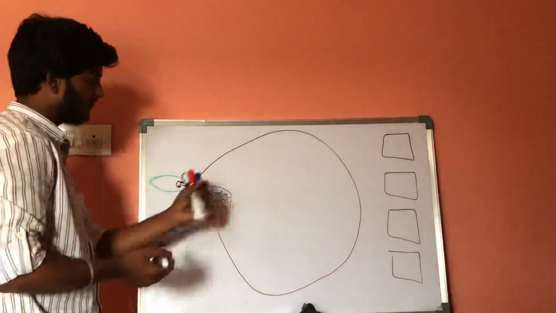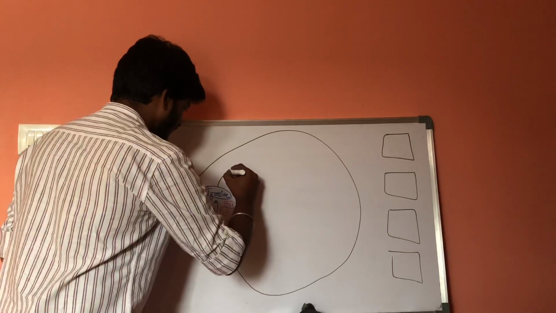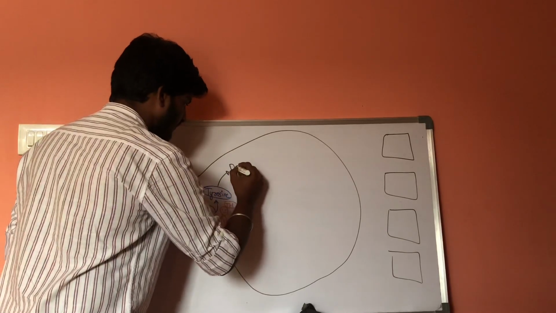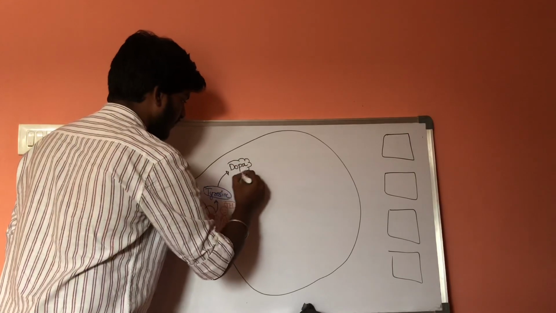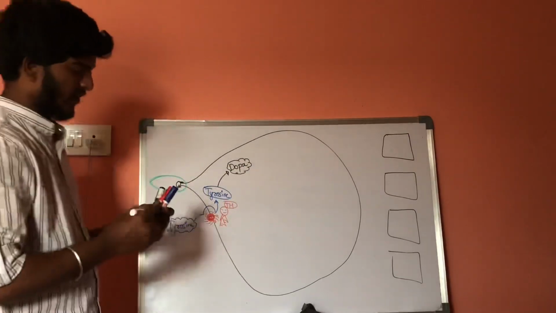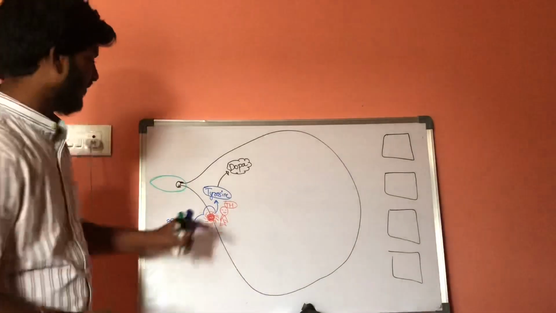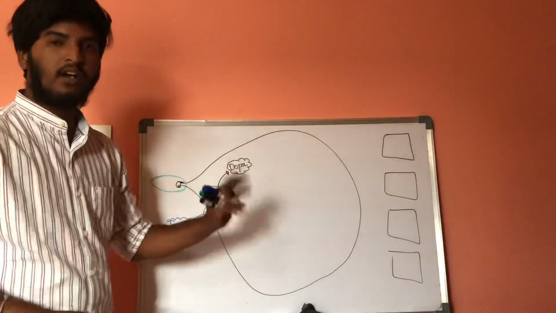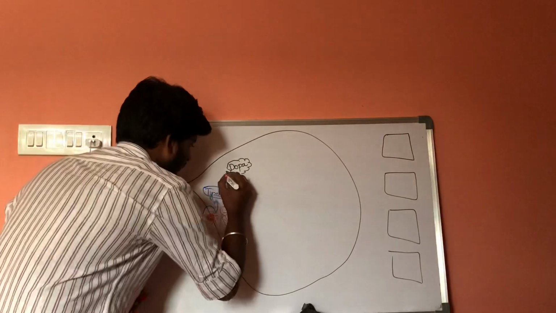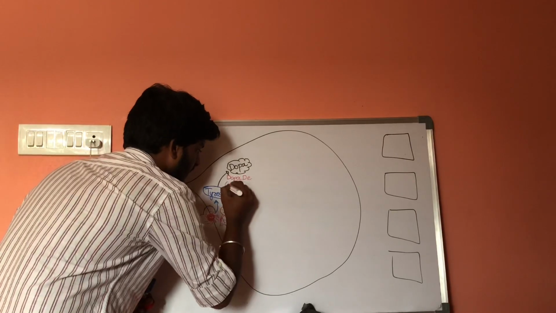Now, this tyrosine which is present inside the post-sympathetic area will get converted into DOPA. There is a special enzyme called DOPA decarboxylase.